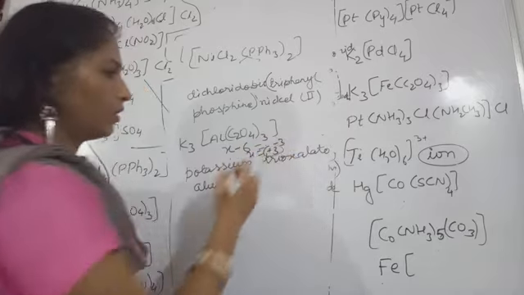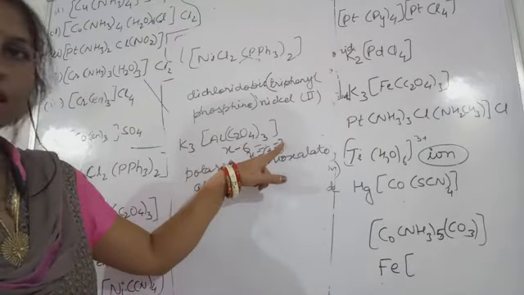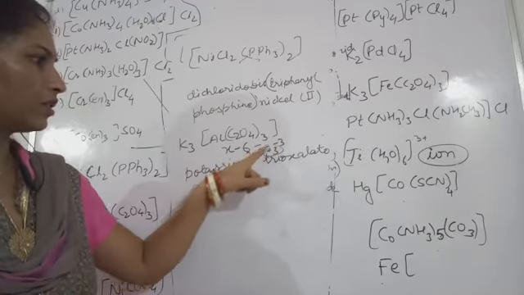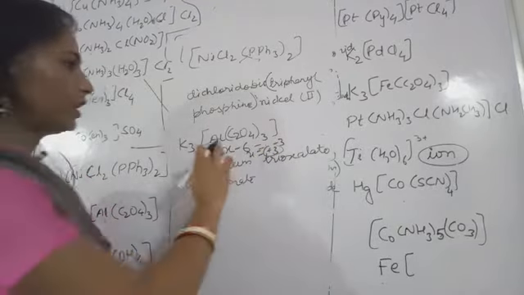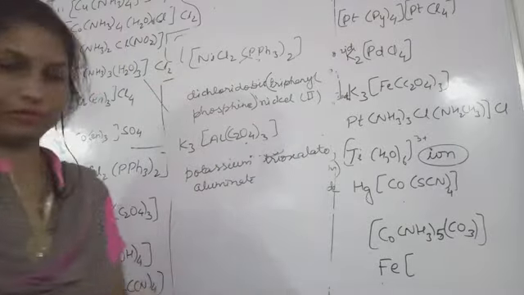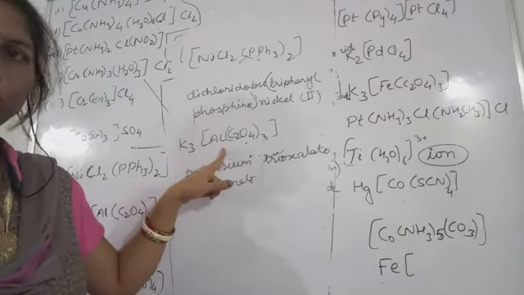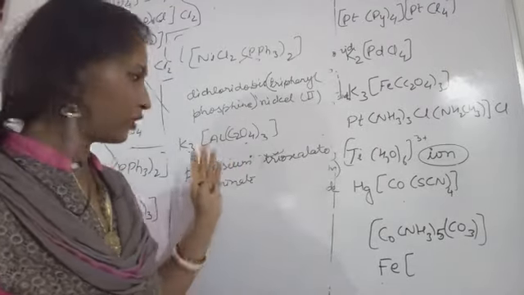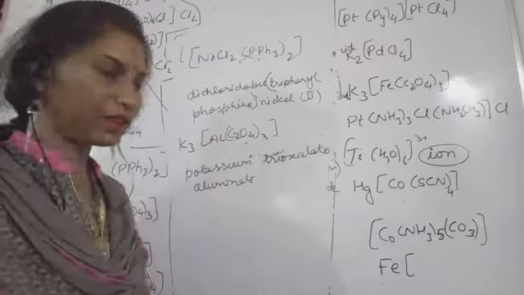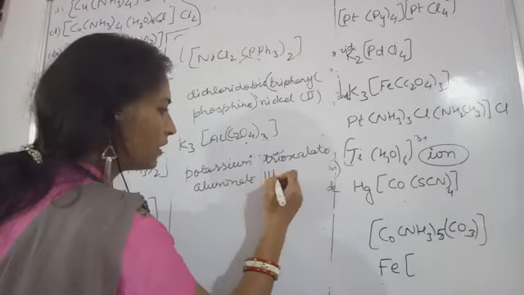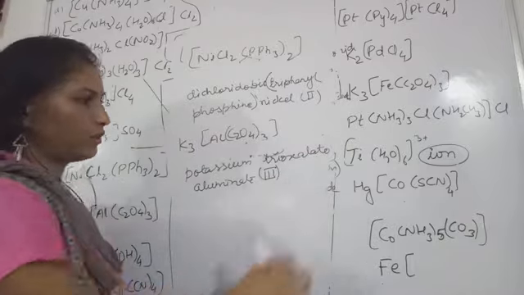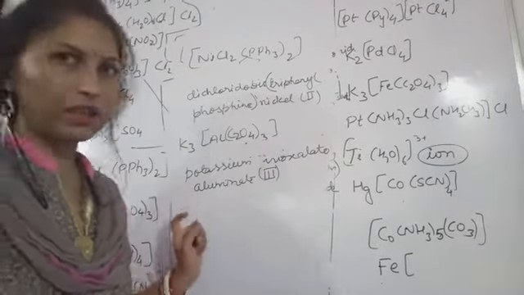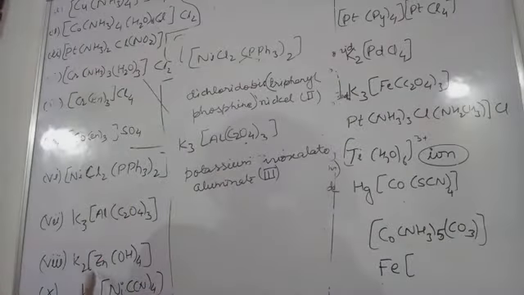Plus 3. Okay, minus 3 charge, because on the coordination sphere whatever charge is present, that we are writing here, right? By seeing this you can immediately come to know aluminium is present in plus 3 state only, right? That variable oxidation state is not present with this aluminium. So aluminium will have plus 3 state. So aluminate, then you will write 3, aluminate 3. So this will be the name of the coordination sphere given here. Got it?